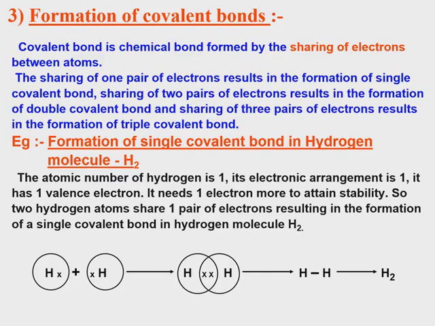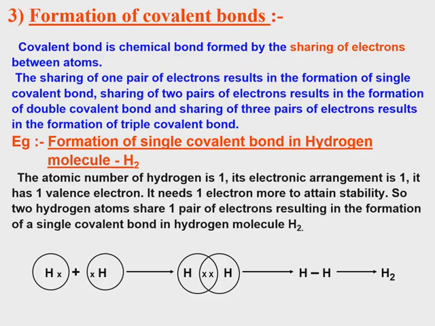First, the single covalent bond in the hydrogen molecule. The atomic number of hydrogen is 1. Its electronic arrangement is 1. It has 1 valence electron and needs 1 more electron for stability.